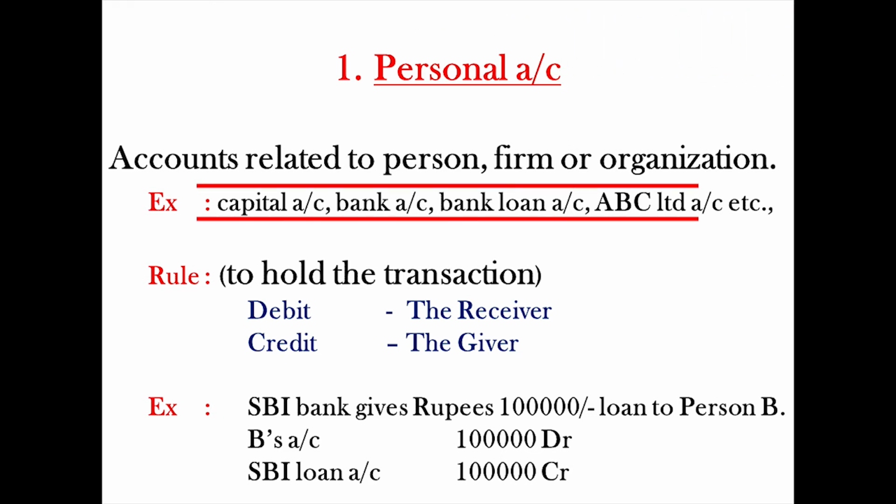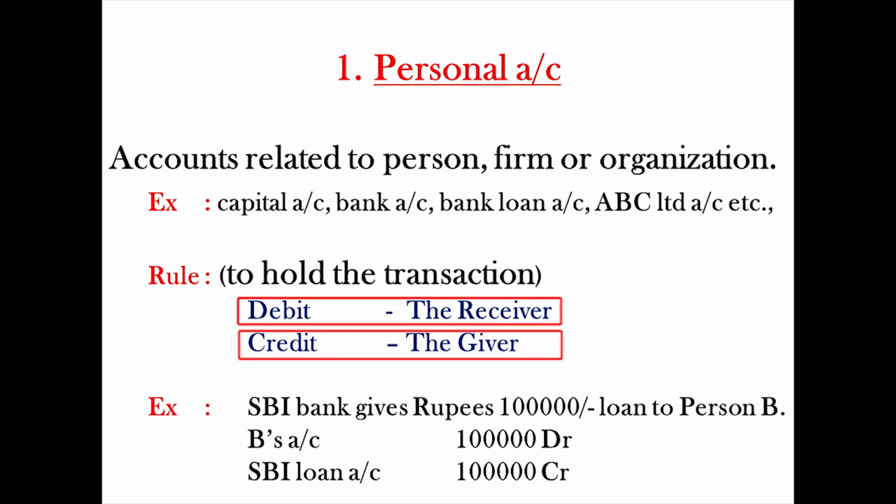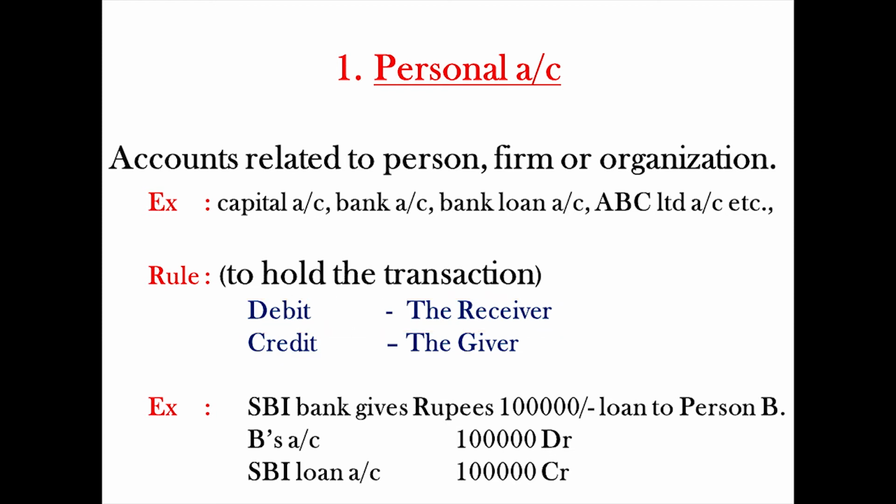Examples are capital account, bank account, loan account, ABC Limited account, etc. And the golden rule to record a transaction in personal account is debit the receiver, credit the giver. Whoever takes anything, debit. Whoever gives anything, credit.